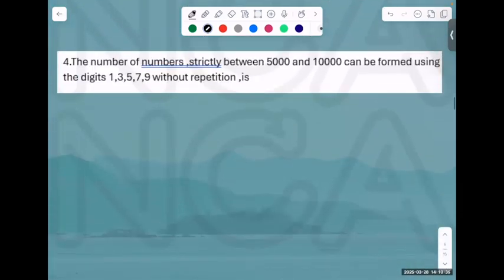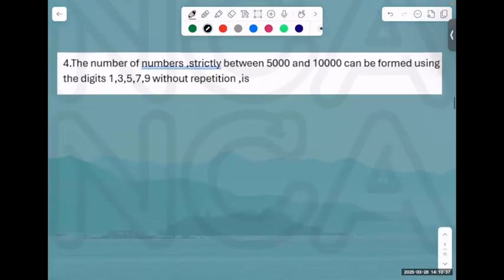What becomes a part of it? Okay, now let's say, for example, this. This is our first question, and then I want to tell you about this question. It's not difficult. The number of numbers strictly between 5,000 and 10,000 that can be formed using the digits 1, 3, 5, 7, 9 without repetition. How many numbers can be formed? It cannot be 5,000. It cannot be 1,000. It has to be a 4-digit number.